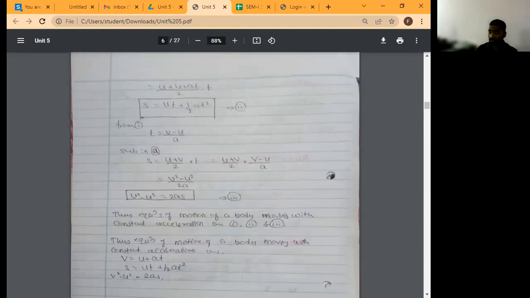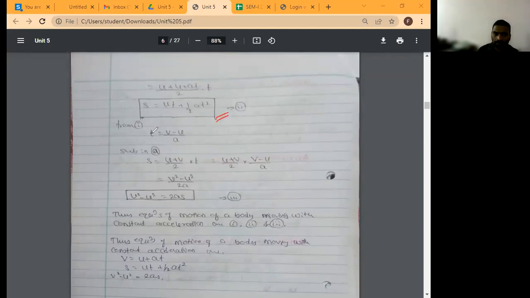आपको theory exam में तो ये derivation पूछता था. But in this exam, we will not ask the derivation. Just you should remember the formula. And again, on the basis of the formula, he will ask the problem. Is it clear? S is equal to ut plus half at square.